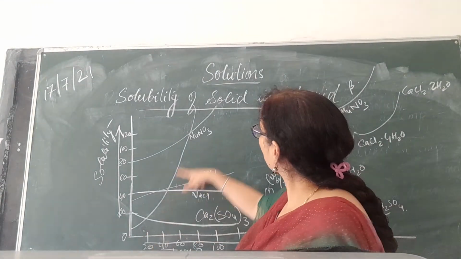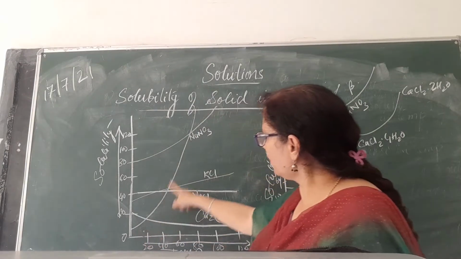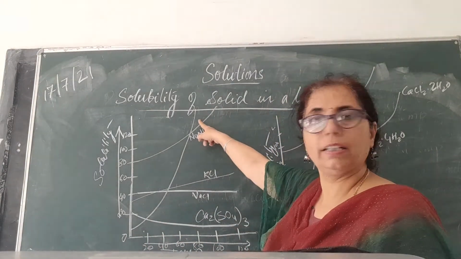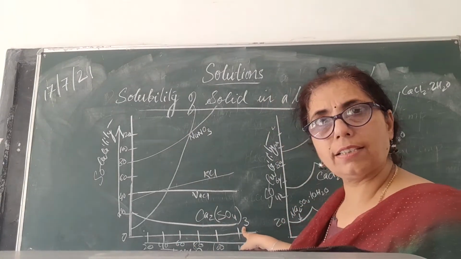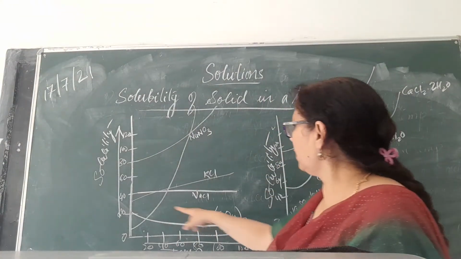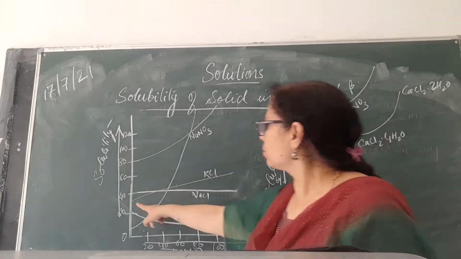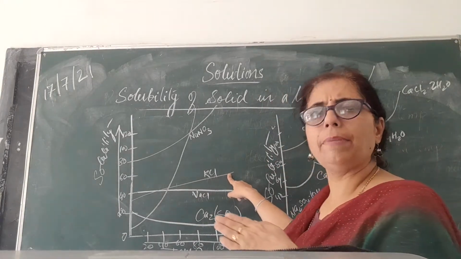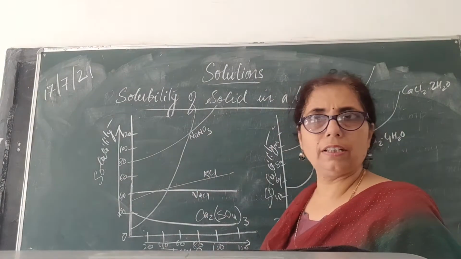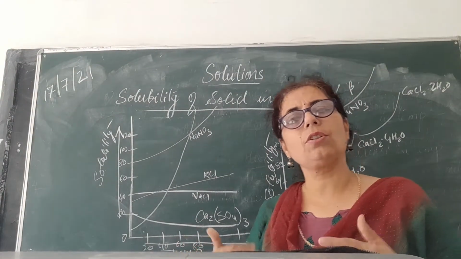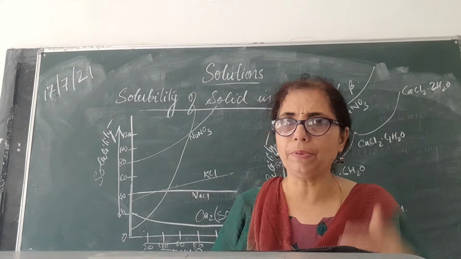We can see sodium nitrate, as the temperature increases, solubility increases. Similarly, here you can see calcium sulfate, its solubility is decreasing, and this is sodium chloride, which is similar. Potassium chloride is again increasing, but to a lesser extent. Like this, you can see various types of curves in which solubility increases with the increase in temperature.